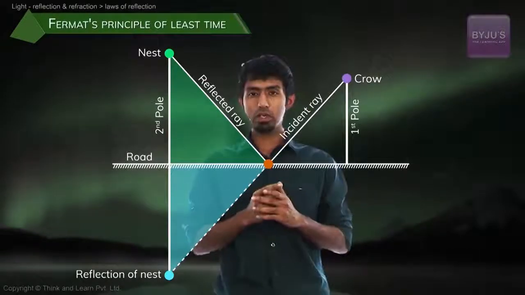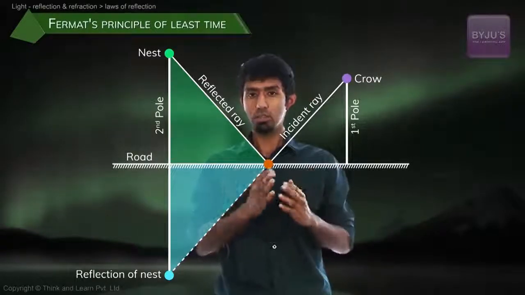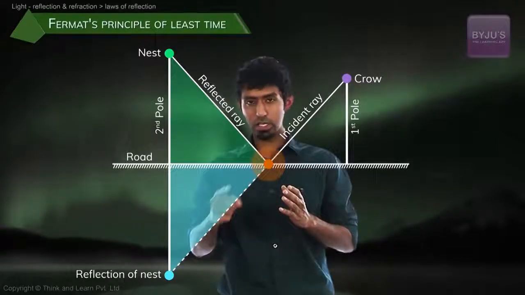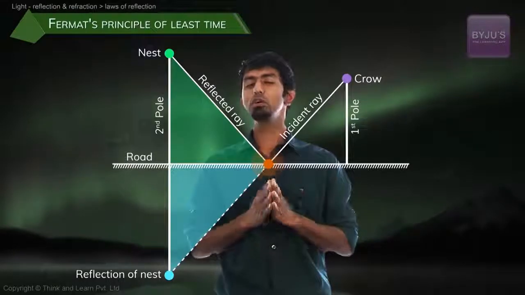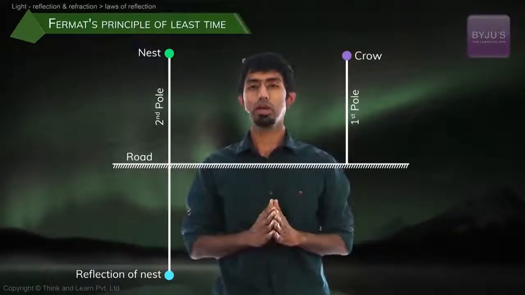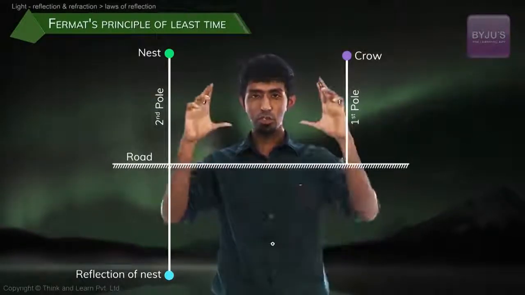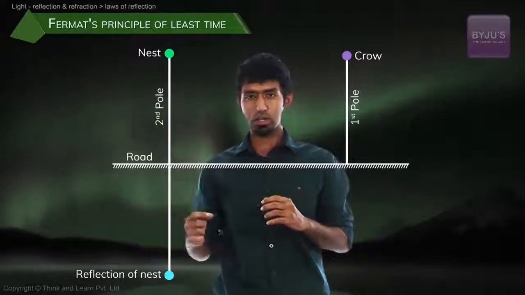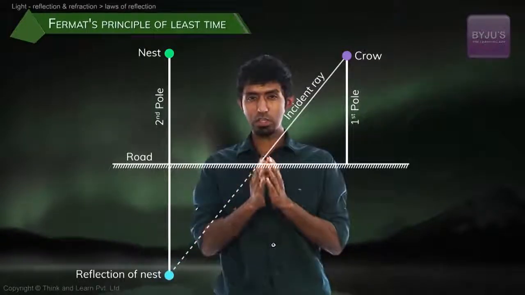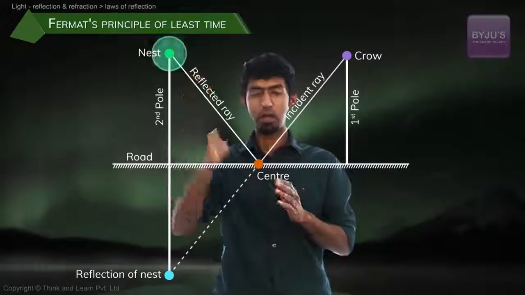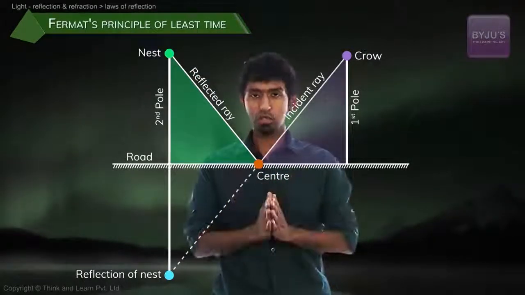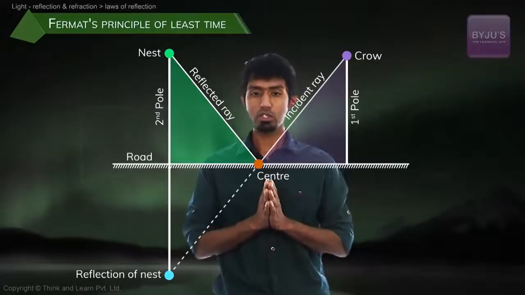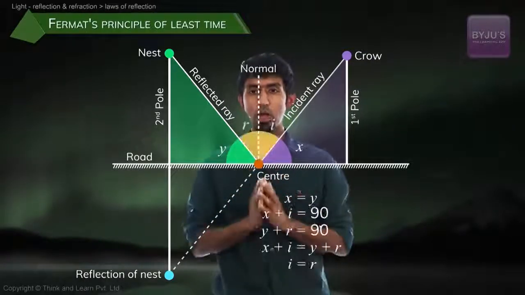So where will it intersect? Where will the crow catch the mouse? The part where that line intersects the road, like you can see. Now, what if these 2 poles are of equal height? Watch what happens if these 2 poles are of equal height. You reflect it and draw a line. Where does it pass? Right through the center of that road. You reflect it back. Now what do you see? These 2 triangles are congruent. You already know what congruent triangles are, which means that these 2 angles are going to be equal, and those 2 angles are also going to be equal.